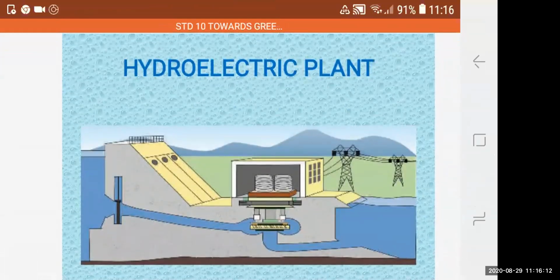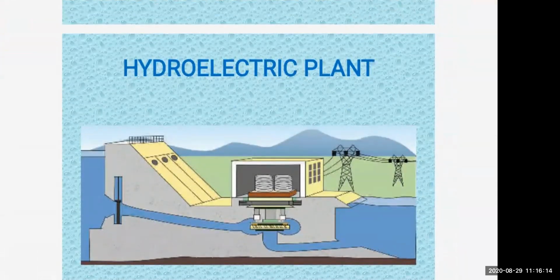So the diagram here shows a hydroelectric plant. Now this is also a schematic diagram, how it actually looks from inside. So, schematic of a hydroelectric plant. Now let us learn what this hydroelectric energy is.